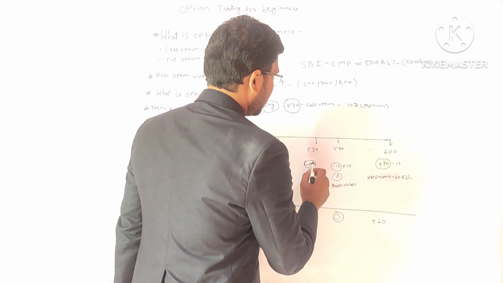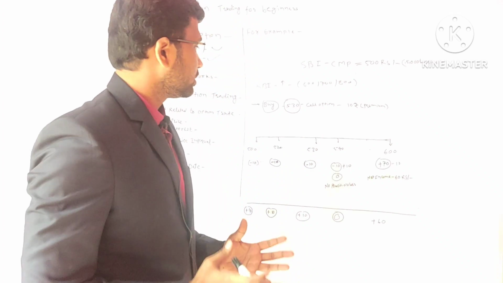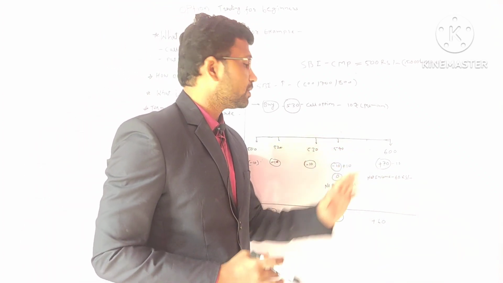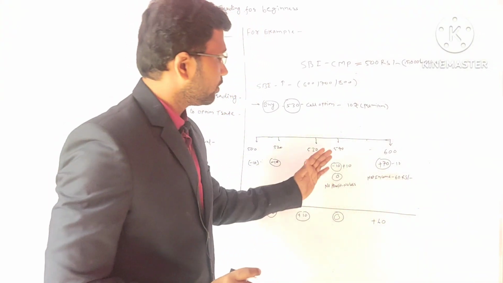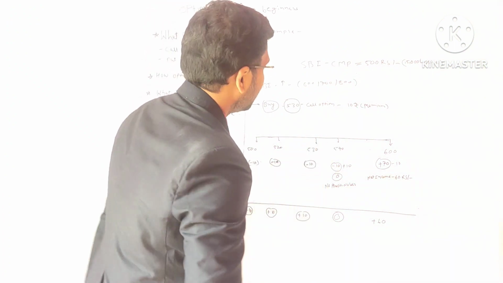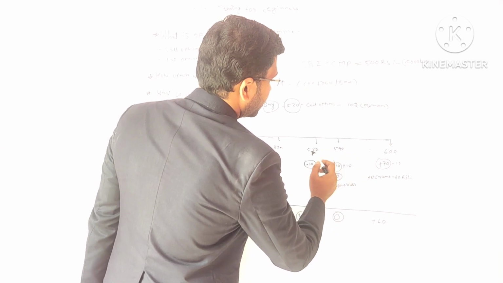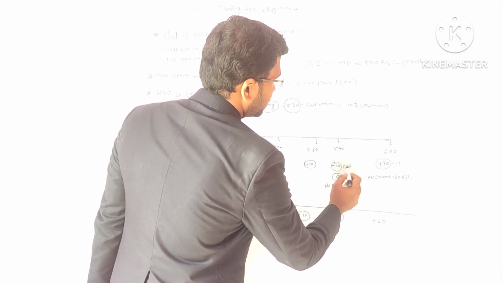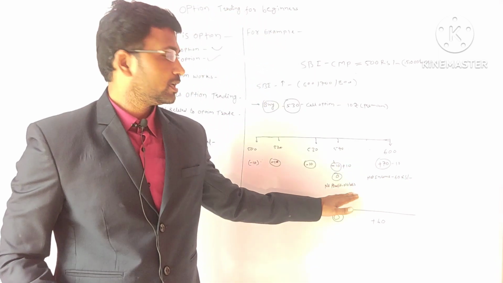Your premium will be liable if the price doesn't soar or doesn't increase. So in future, let's take an example. After some point of time, within the 3 months, if the price touches 540, so there is an increment of 10 rupees. So here, this is your premium at 540 minus 30. So this is 10, plus minus 10, plus 10, so 0. So here at this point of time, you have no profit, no loss.